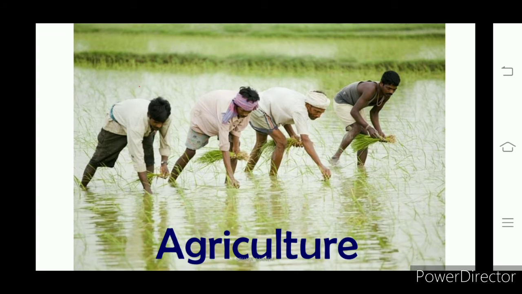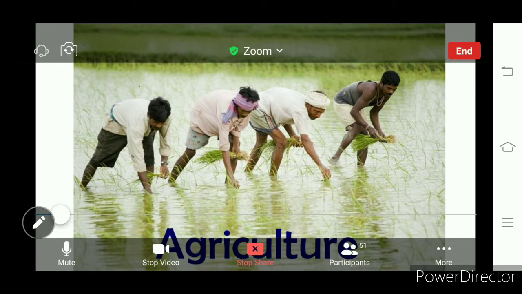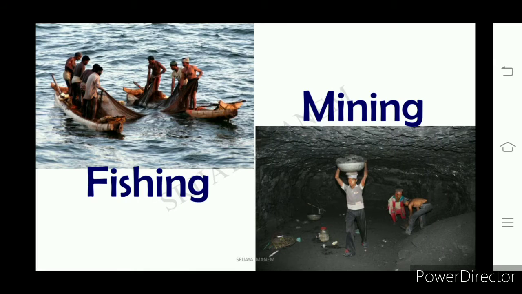The next, agriculture activity. This is cultivation of crops, right? They are working in the agriculture sector. This is one activity where nature's role is very important. So it is the agriculture sector. Fishing is there, mining is there.